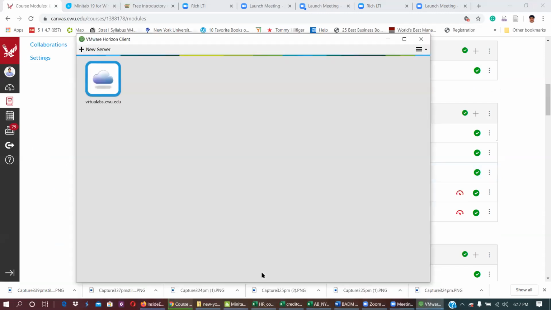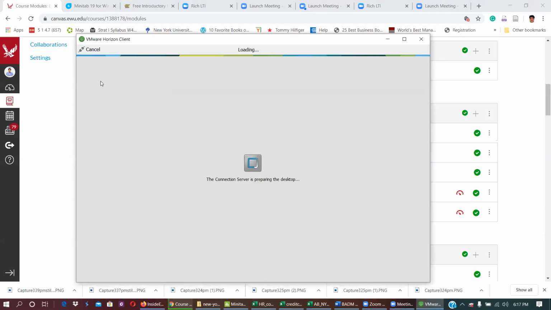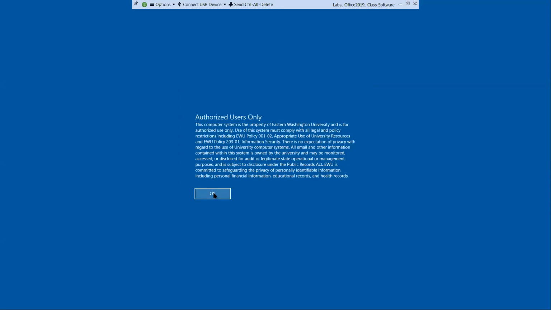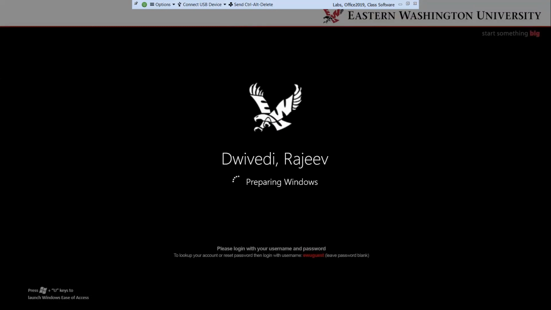If for some reason you are using a Chromebook or some other computer, once you install this VMware, once you follow the steps, and here under this, it is taking a bit of time, but it is always useful.